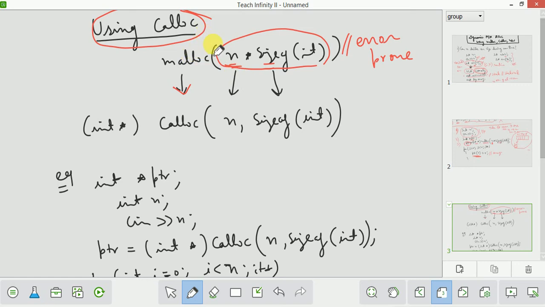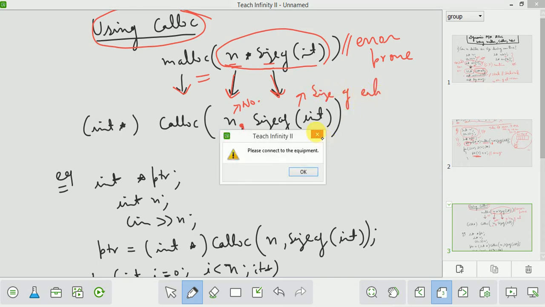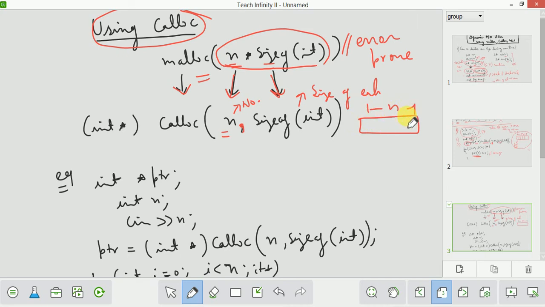So in calloc this argument is split into two arguments separated by a comma. In malloc there is no comma, there is only one argument. In calloc there are two arguments. The first argument will be the number of elements, and the second argument will be the size of each element. This is how the calloc function will be used, and the rest is the same. Calloc will also allocate a block of memory for n elements, and then it will return a void pointer. You will typecast it to int star, so it will become int star.